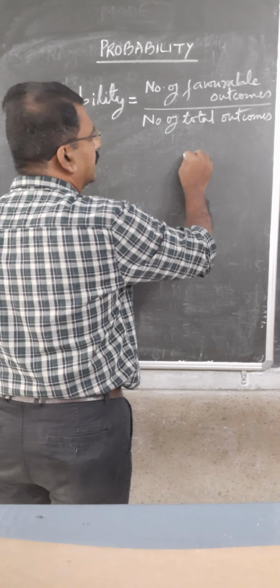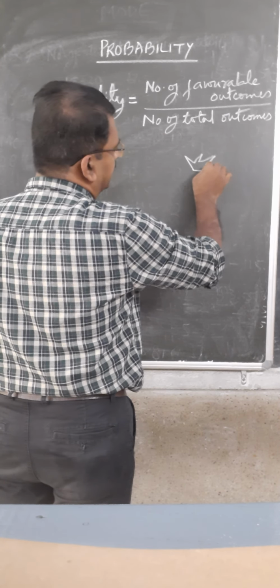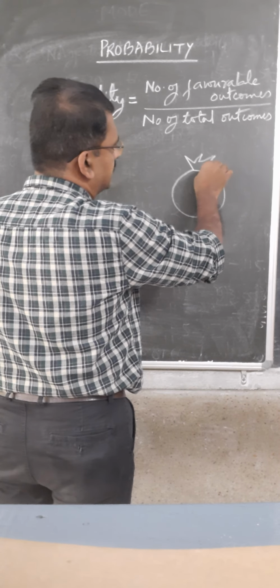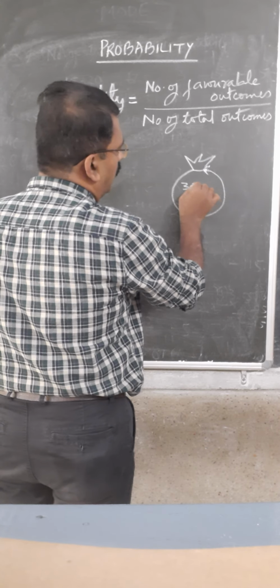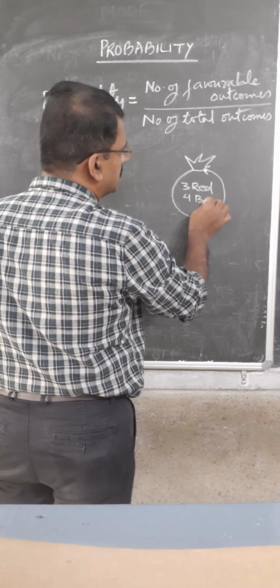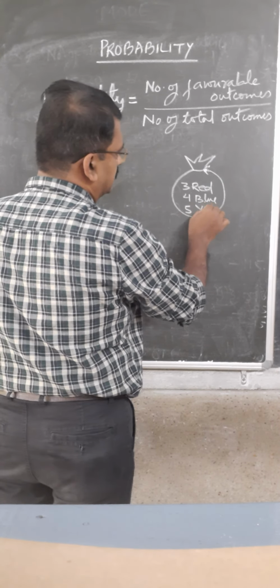Suppose there is a bag which contains 3 red balls, 4 blue balls, and 5 yellow balls.